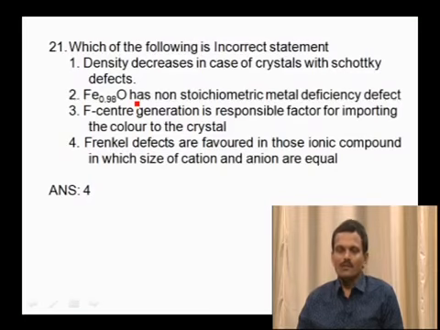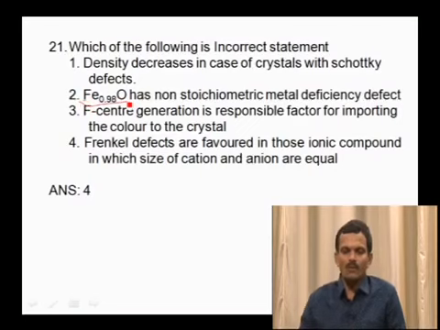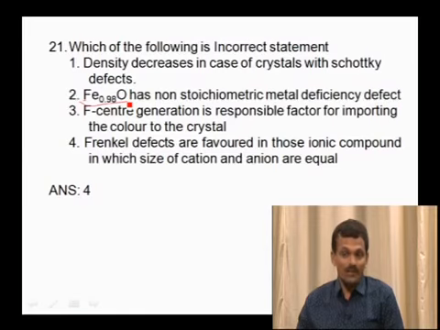Now coming to the first option, density decreases in case of Schottky defects. This is the correct one. Why? Because in Schottky defects, some particles are missing from the lattice. As a result, the density of the lattice decreases. So the first statement is correct. And come to the second one, Fe0.98O has a non-stoichiometric metal deficiency defect. If you observe this formula clearly, here the number of metal atoms is less compared to non-metal atoms. So this is a metal deficiency defect and there is no stoichiometry. So this statement is also correct.